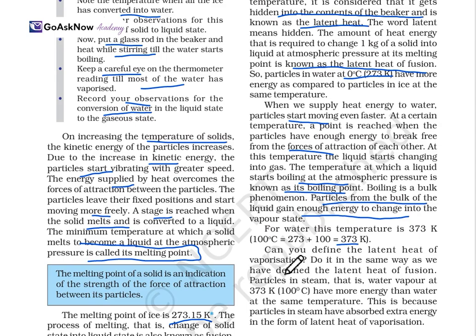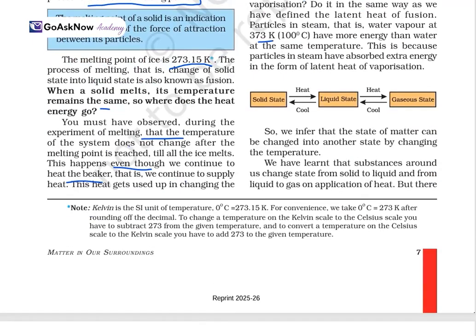Does it even say the same as we have defined the latent heat of fusion? So particles in steam, that is water vapor at around 373 Kelvin, have more energy than water at the same temperature. This is because the particles in steam absorbed extra energy in the form of latent heat of vaporization. So see, when solid state is given heat, it becomes liquid, and when cooled, it again becomes solid.